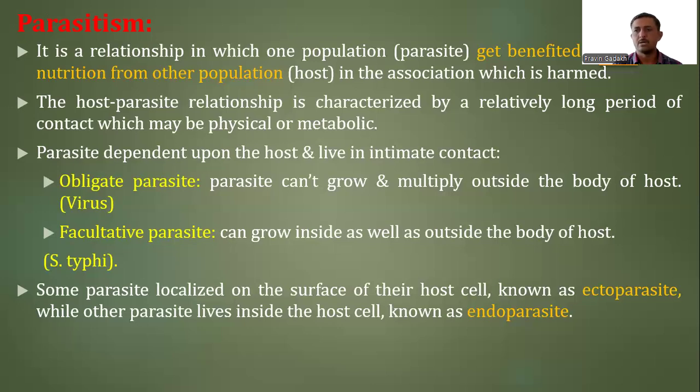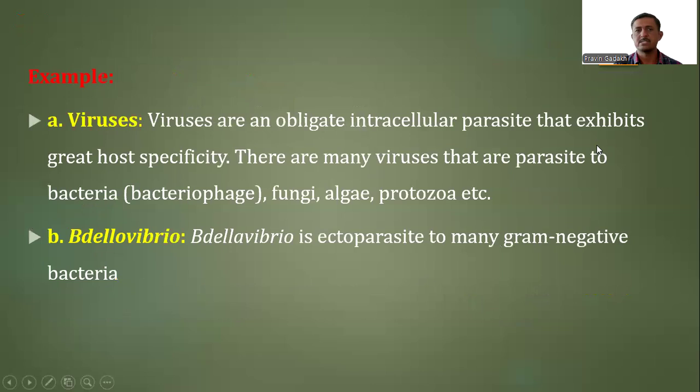So this is the negative type of association, where one partner is harmed. Here we have taken the example of viruses, which are obligate parasitic organisms. Viruses are obligate intracellular parasites that exhibit great host specificity. There are many viruses that are parasites of bacteria, fungi, algae, and protozoans, for example bacteriophages. These are examples of obligate parasites.